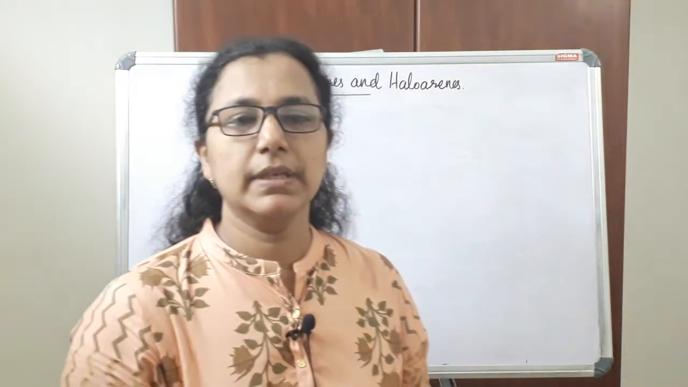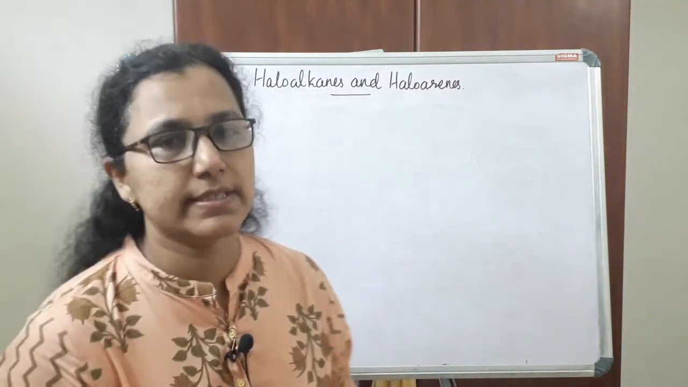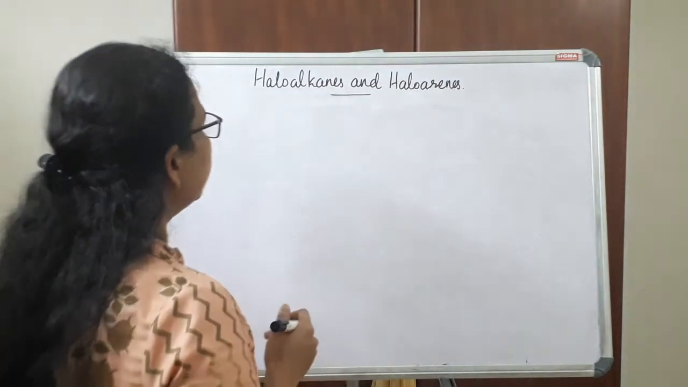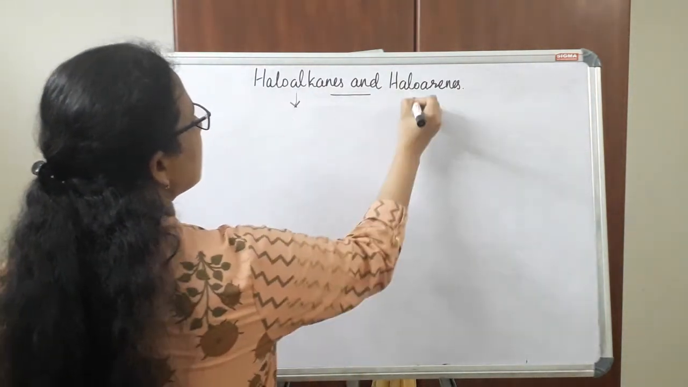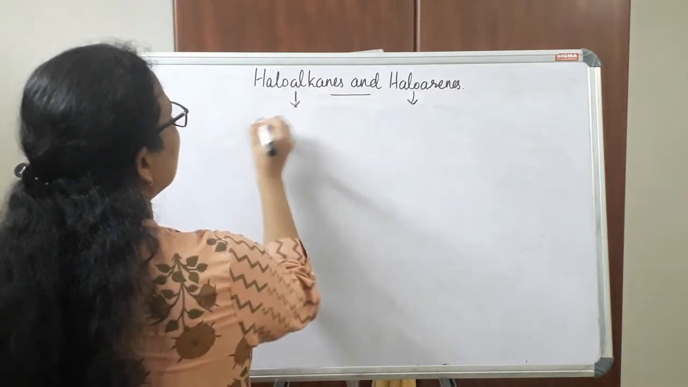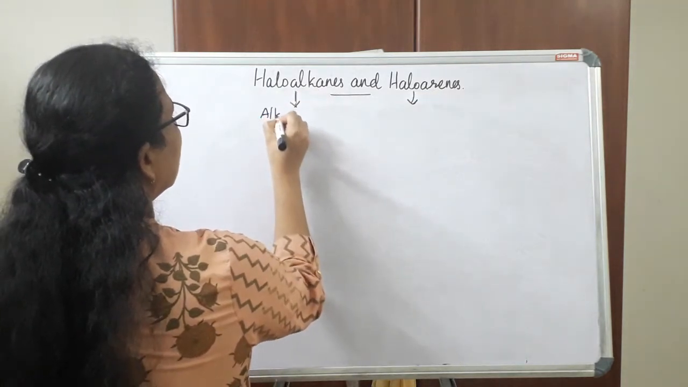Hello students, let's begin a new chapter, that is haloalkanes and haloarenes. So let's see the introductory part. What are haloalkanes and haloarenes? So haloalkanes are otherwise called alkyl halides.